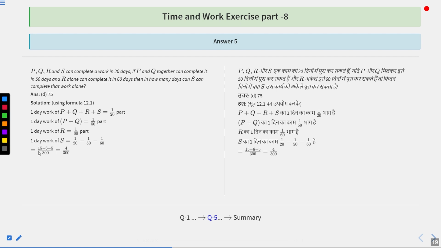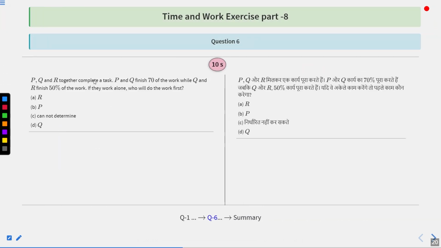That is going to be equal to 15 minus 6 minus 5 in the numerator, and LCM of 20, 50 and 60, that is 300 in the denominator. So that is equal to 4 upon 300. So S will do the work in how many days? 75 days, because 4 upon 300 is 1 upon 75 and the reciprocal of 1 upon 75 is 75 days. That means option number D is the correct answer.